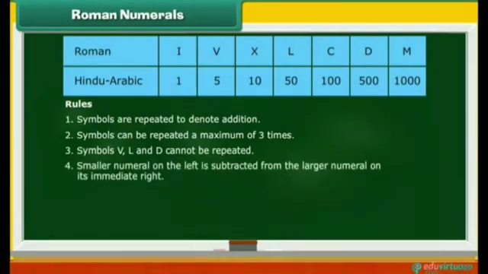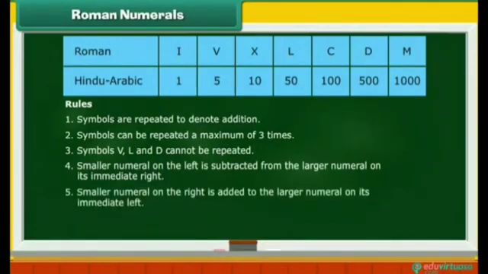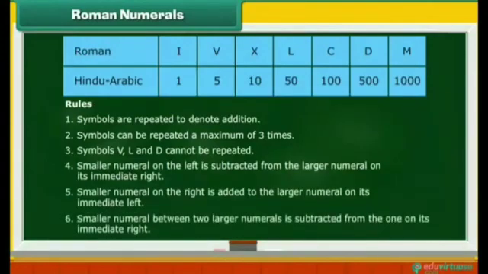A smaller numeral on the left is subtracted from the larger numeral on its immediate right. Number 5. A smaller numeral on the right is added to the larger numeral on its immediate left. Number 6. A smaller numeral between two larger numerals is subtracted from the one on its immediate right.